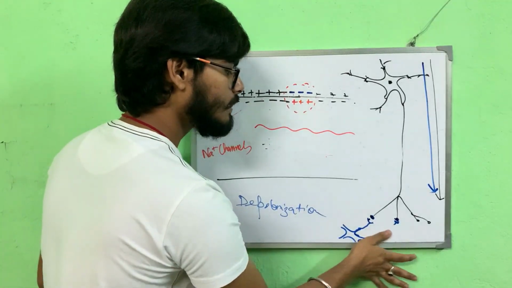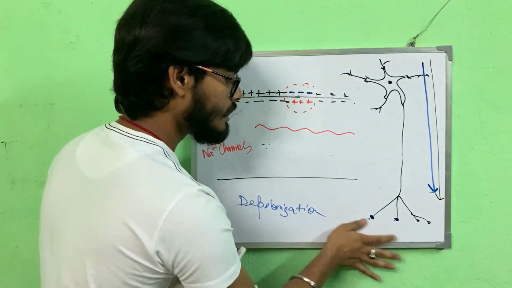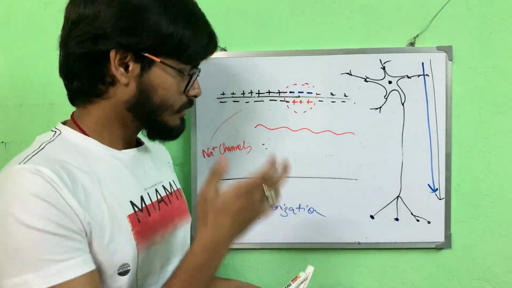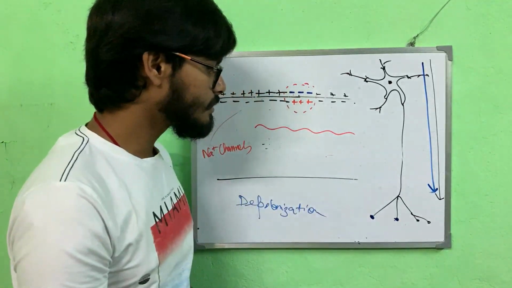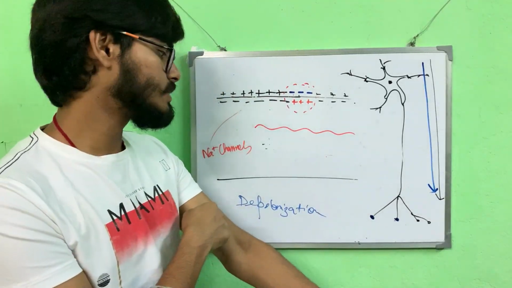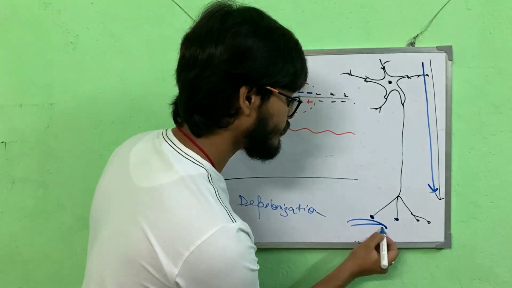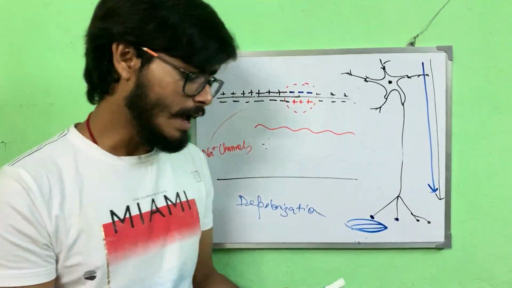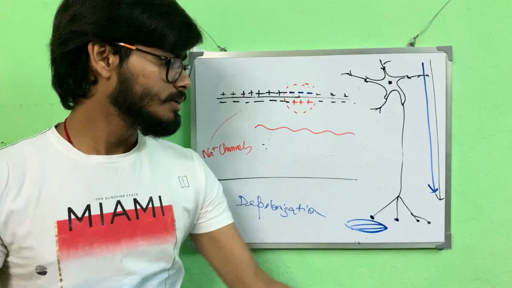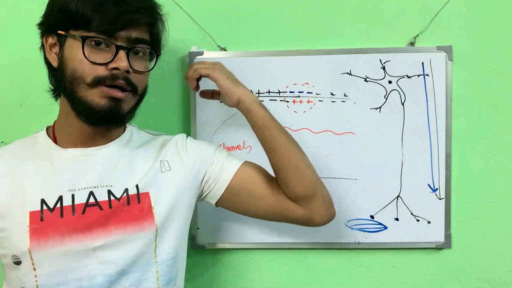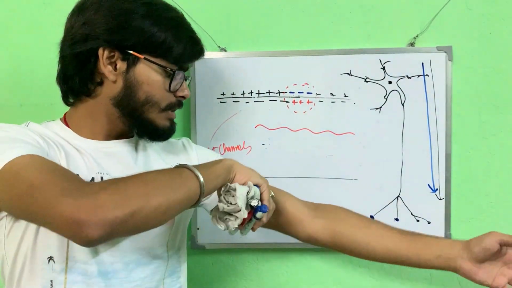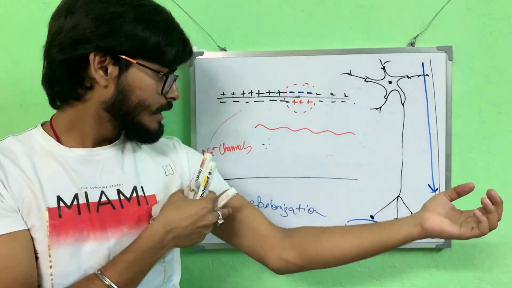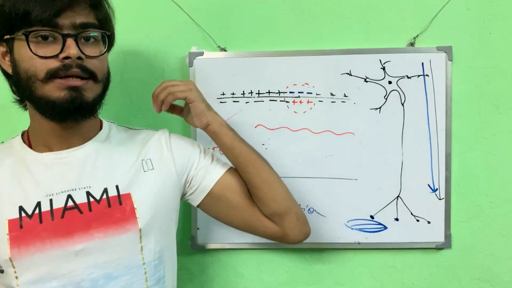Or it may happen that these axon terminals may be innervating, or supplying, the muscles. So here may be the muscle. Ultimately it is giving the impulse to the muscle. Say I have to contract my muscle, I just do this kind of movement. My nerve impulses are getting transferred and innervating the muscle. So the nerve impulse is telling my muscle to contract.